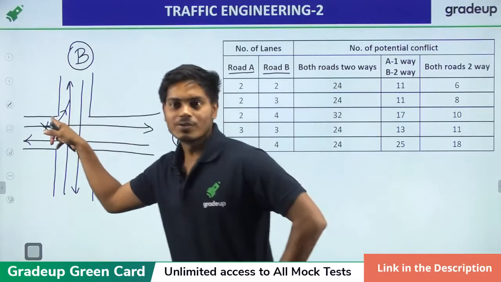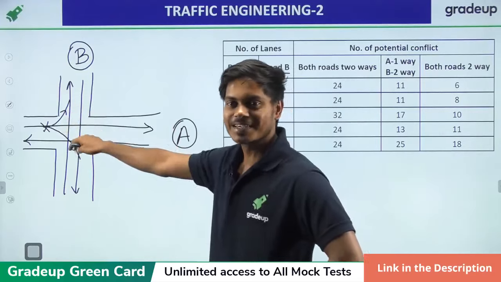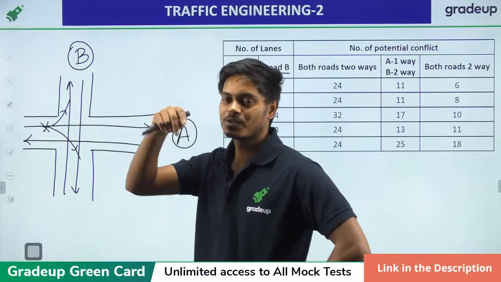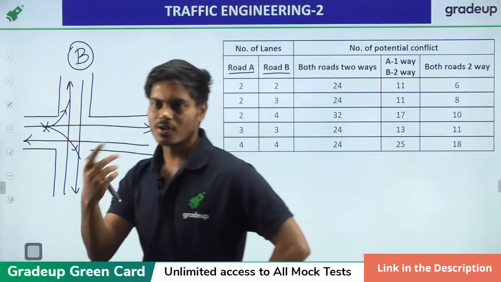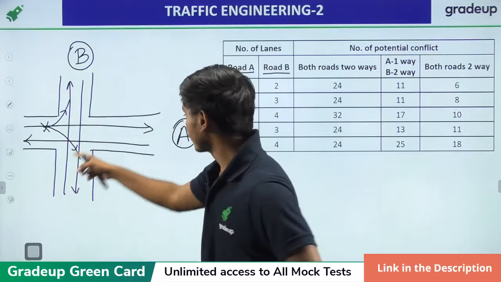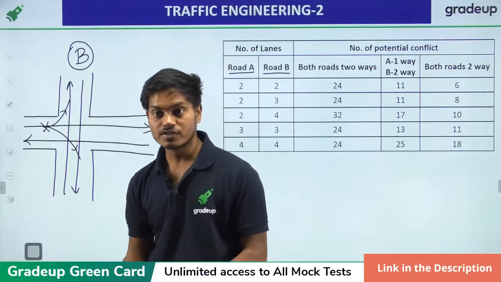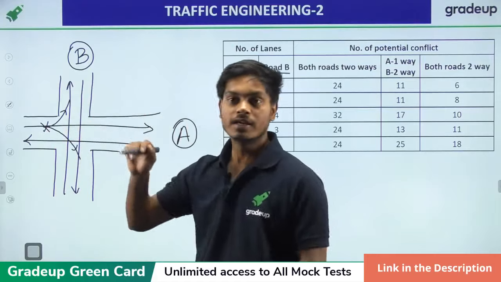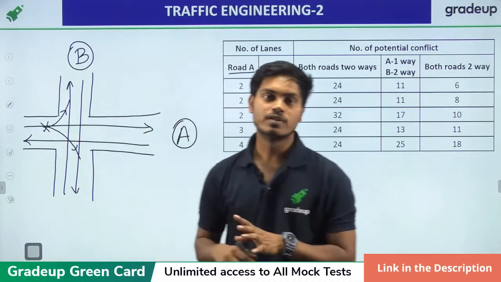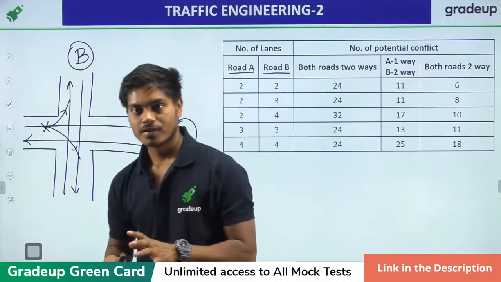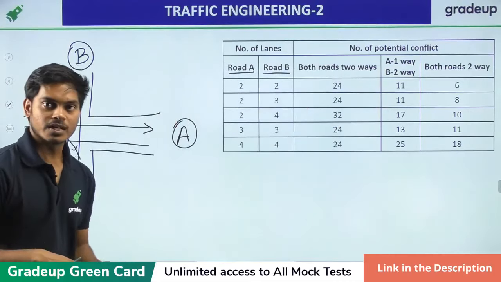All right, so who asked? Abhinash. In this case, suppose one vehicle is diverging, no problem, only one vehicle is going. But when there is a certain point where most of the drivers have the tendency to go either here or here, in that case the diverging conflict will be there. Am I clear to you, Abhinash?